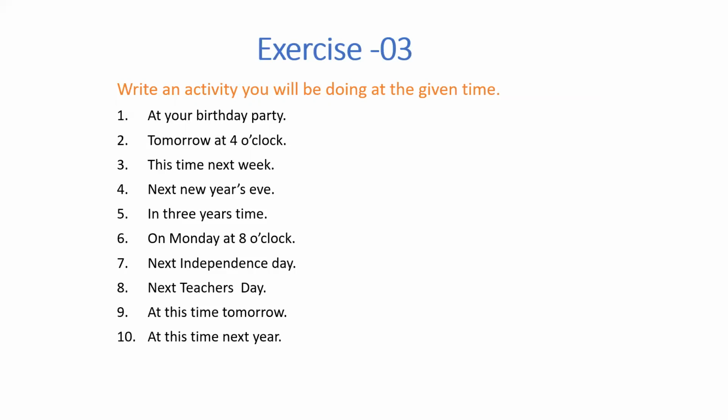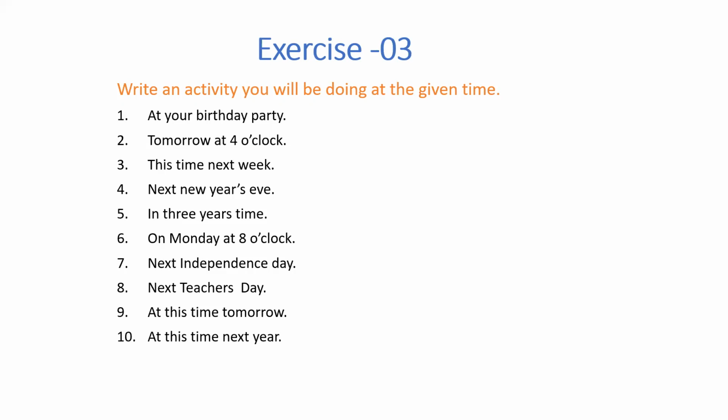Tomorrow at 4 o'clock, this time next week, next New Year's Eve. So all this is future: at this time, what will you be doing? Using the future continuous, write down one activity. In 3 years' time, on Monday at 8 o'clock, next Independence Day, next Teacher's Day, at this time tomorrow, at this time next year. For each of these you will write down one activity using the future continuous, right? Is this clear?